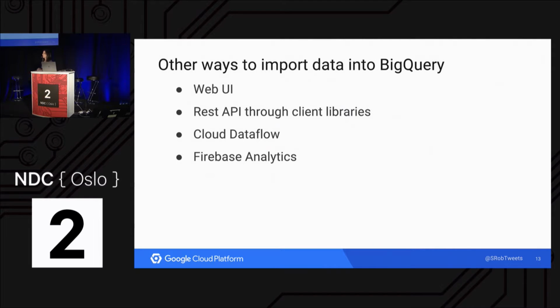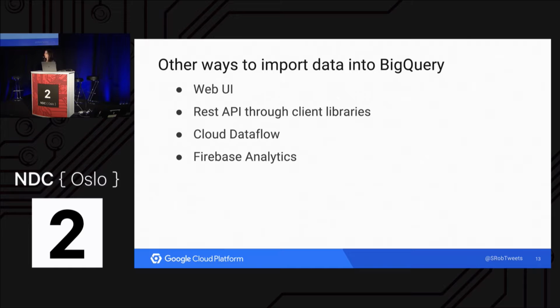This is just one way to do it. You can also import data via the web UI. So if you have just one or two files, the web UI is super easy to import data that way. Because I had a file for every month of bike data, I decided I would write a script to automate that. So I use the REST API through the Node client library. There's many other client libraries available as well.